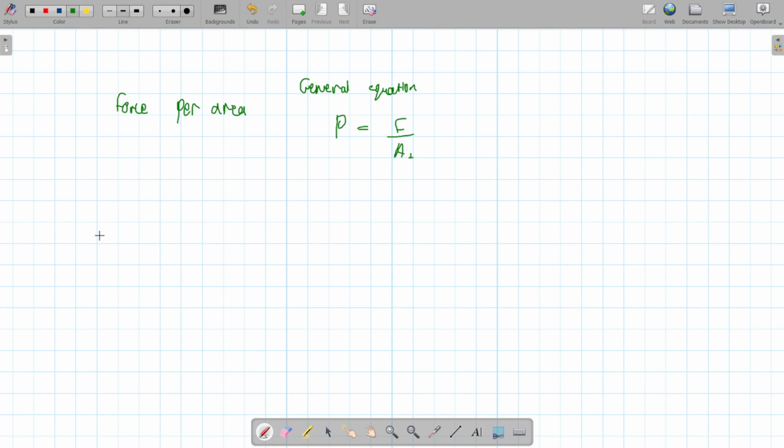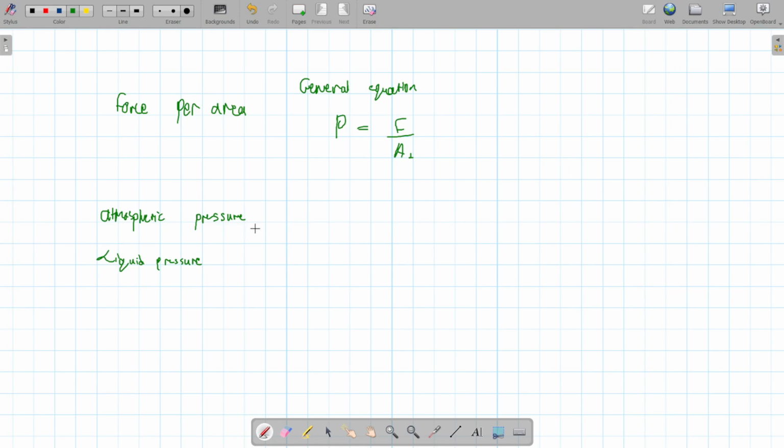Pressure could also be exerted in a gas, in a liquid, and in the atmosphere. So scientists classified pressure into atmospheric pressure and also liquid pressure.